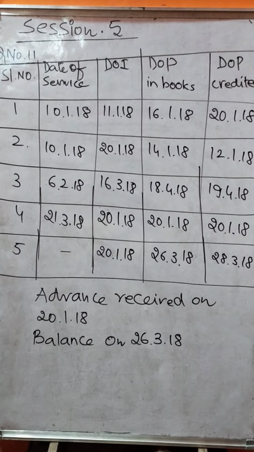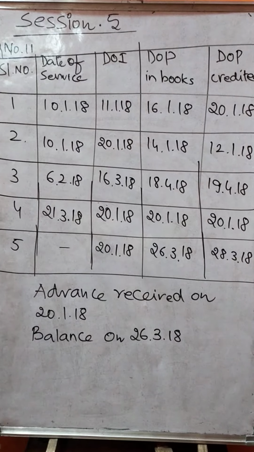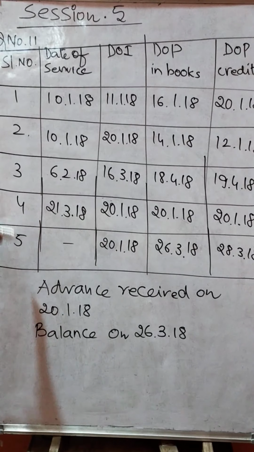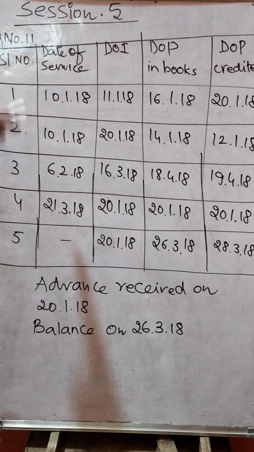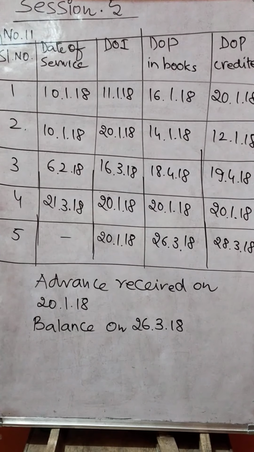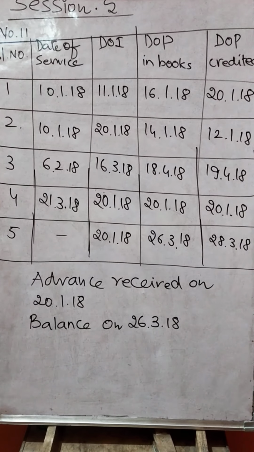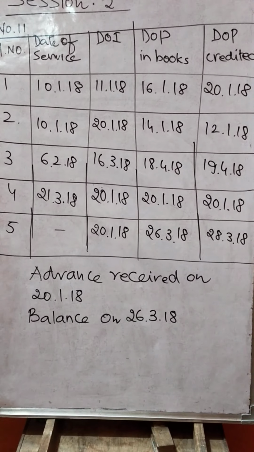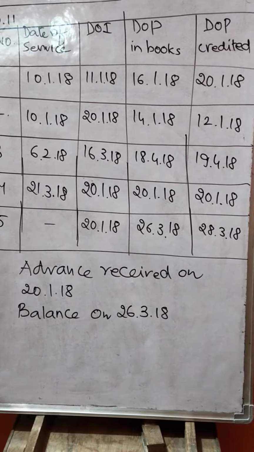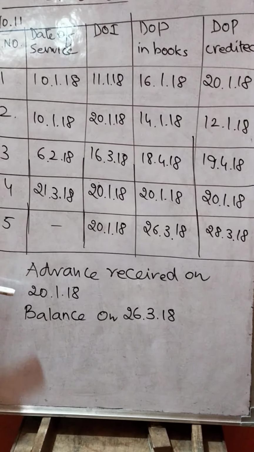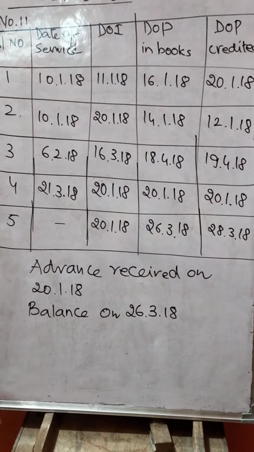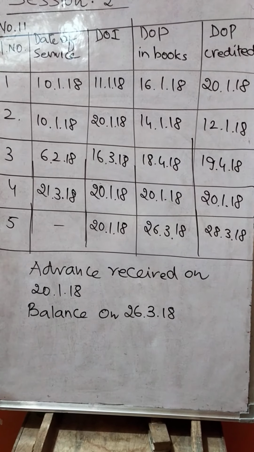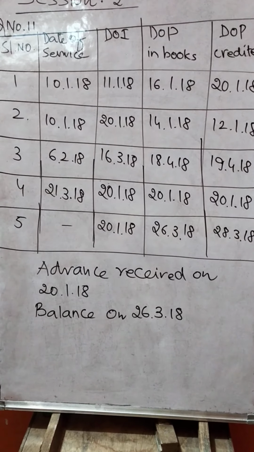Look at question number 11, which is on the basis of time of supply of services in forward charge. There are 5 different situations, serial number 1 to 5. Date of completion of service, date of issue of invoice, date of payment recorded in the books, date of payment credited in the bank account. These 4 dates are given. Along with these, they have also mentioned advance received on 20th January 2018 and the balance amount received on 26th March 2018.